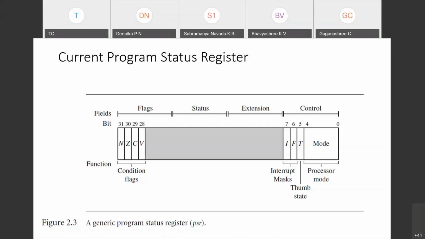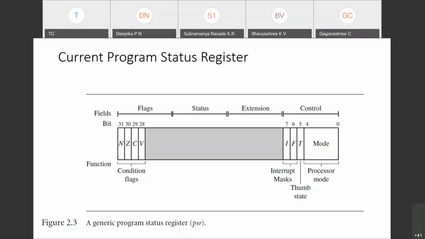If I make it 0, ARM state is enabled. Thumb state means thumb instructions are enabled. The processor, in whatever mode it may be, if thumb state is enabled, it will use thumb instructions only. The processor understands only thumb instructions and the respective registers used in the instruction, so the respective task is achieved.